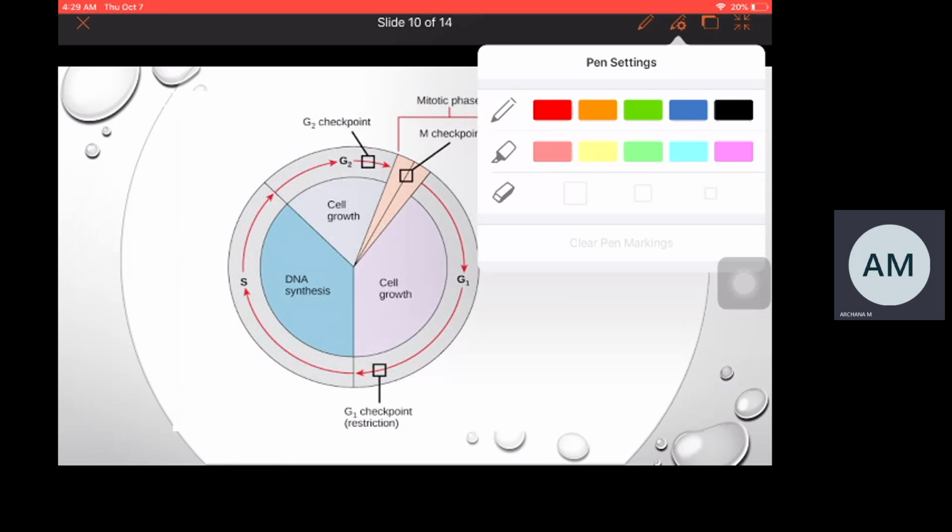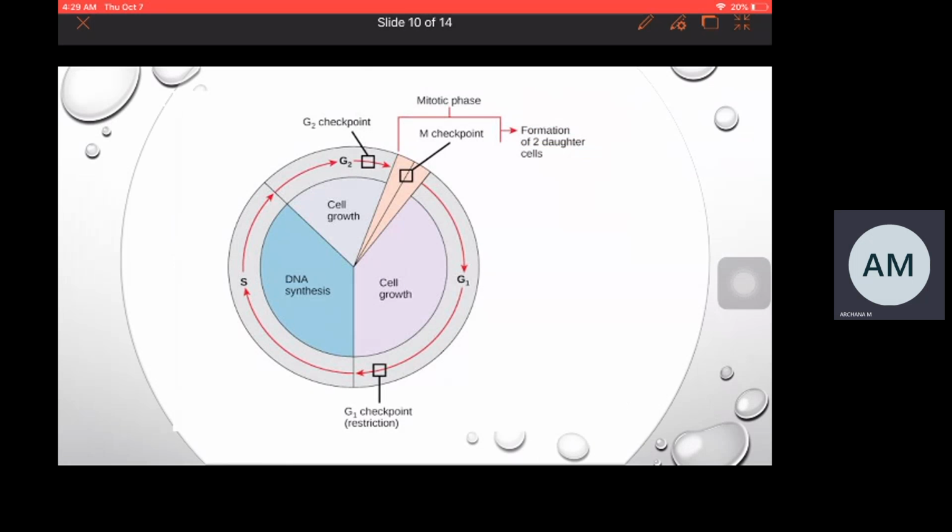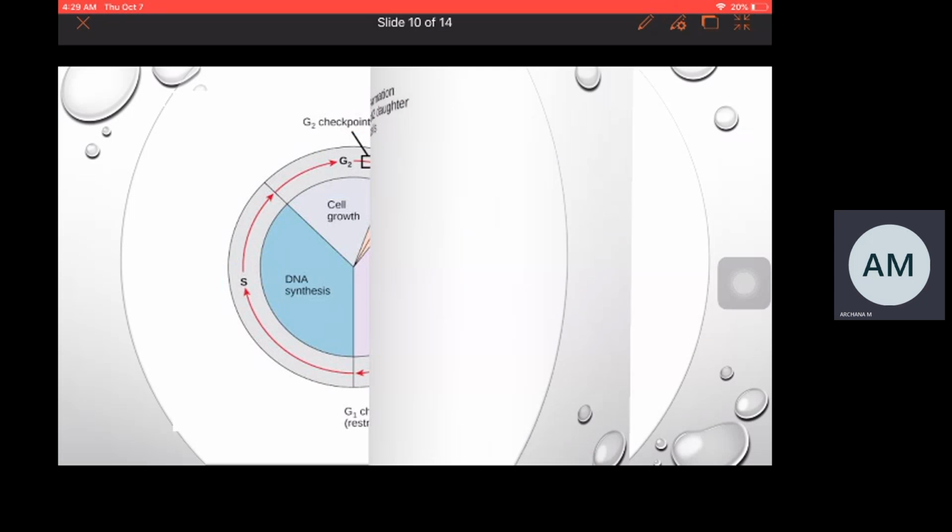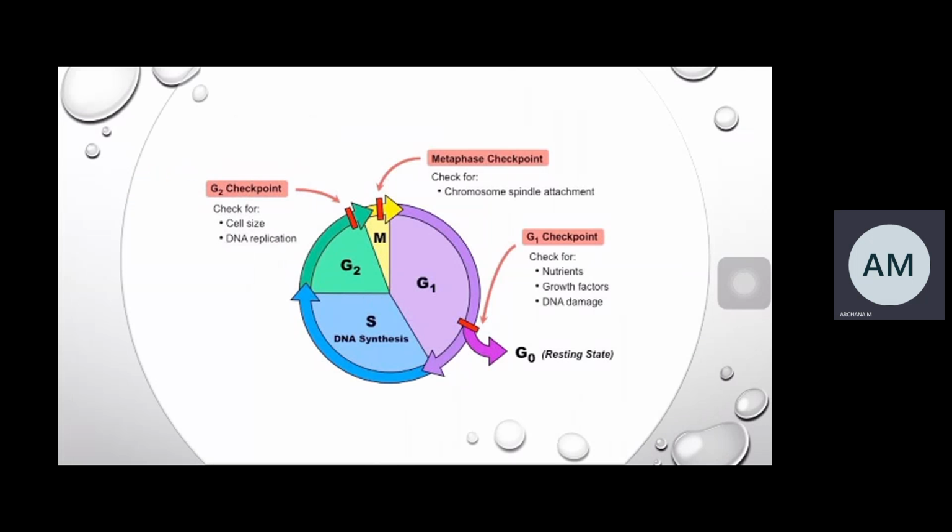Apart from all these things, in the cell cycle there are few checkpoints present which play an important role in cell cycle progression. The three checkpoints present in cell cycle are G1, S and G2. G1 checkpoint is the checkpoint present at the end of the cell cycle.